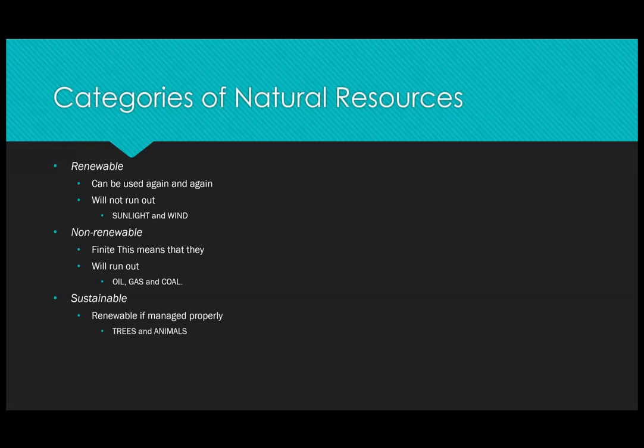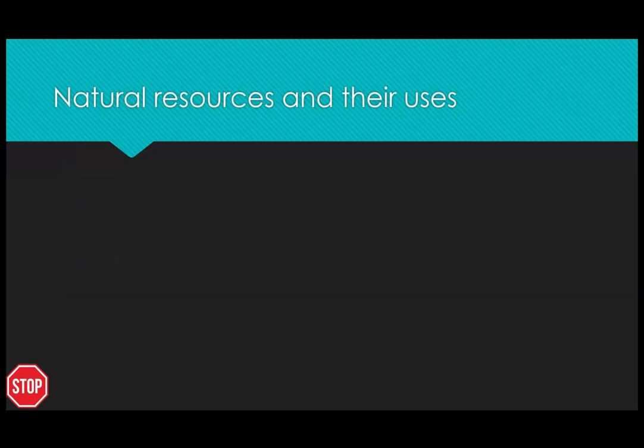Okay, another example of this would be animals. If you just kill all certain animals, you're going to run out of that as a resource. However, if you manage it and keep some alive, allow them to reproduce and grow and make new animals, you're not going to run out. Okay, so sustainable resources are ones that if people manage them properly, they will not run out.